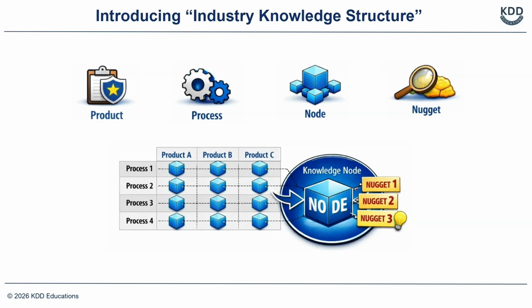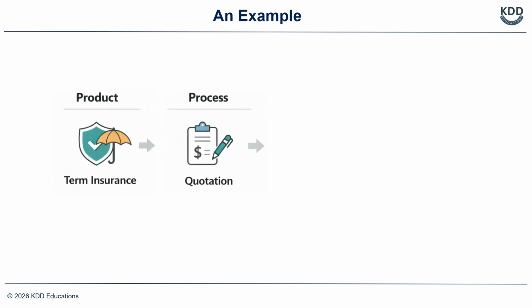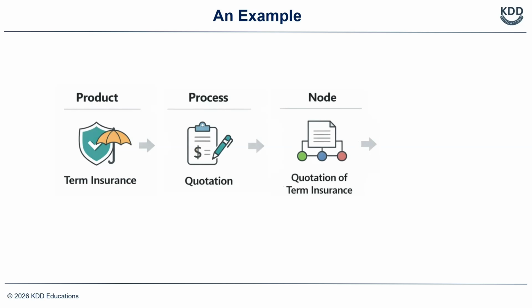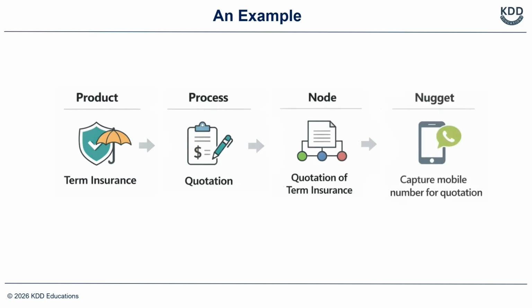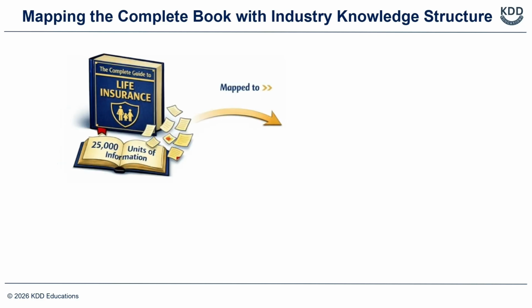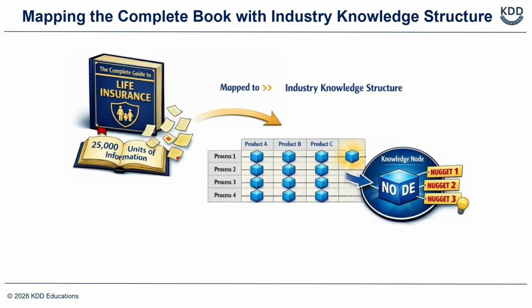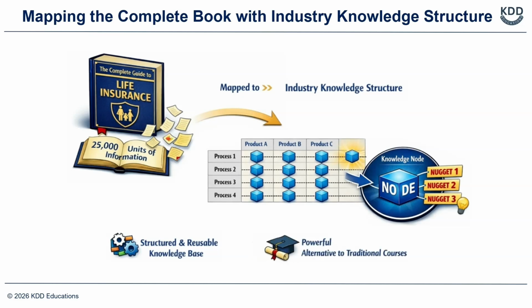Let us visualize these terms via an example. Term insurance is one of the products. Quotation is one of the processes. Quotation of term insurance is a node. And one of the nuggets is mobile number of the person requiring quotation must be captured. These 25,000 units of information, as contained in the book, can be mapped to industry knowledge structure, and once that happens, the structure can become a simple and reusable single source of truth for life insurance. It will become a formidable alternative to traditional life insurance courses and certifications.